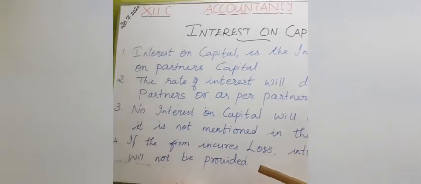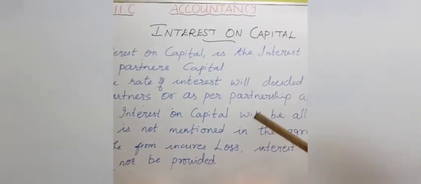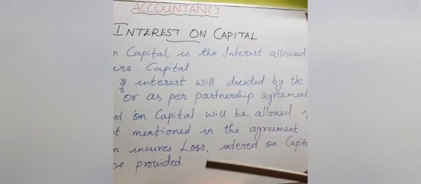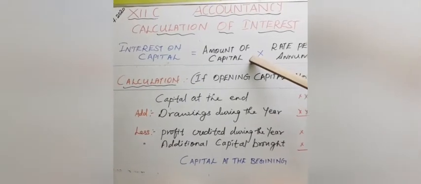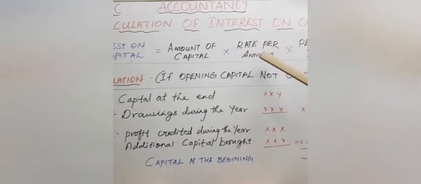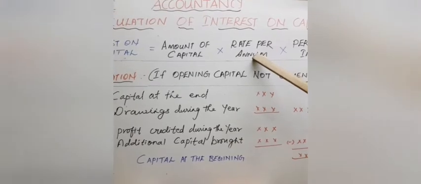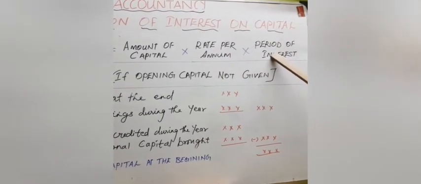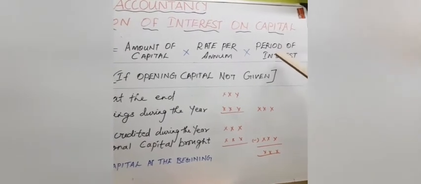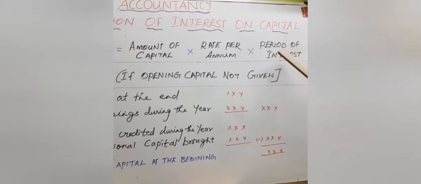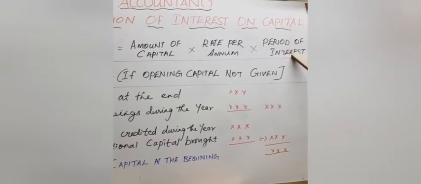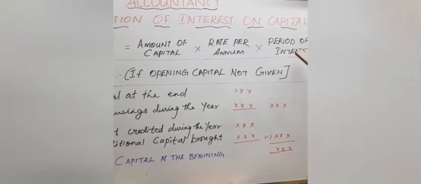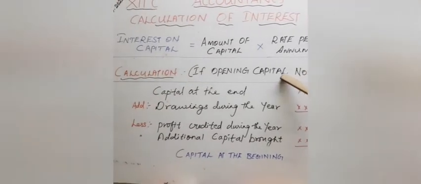Okay, suppose the firm incurs a loss. If there is profit only, the firm can give interest to the partners. You want to take the capital of the partners, and then apply the rate percentage and the number of periods, that means maybe for 3 months, 6 months, or how many months it is given, or maybe even for 1 year. So accordingly the interest must be calculated. You got me students?